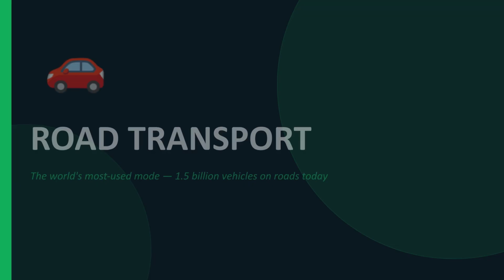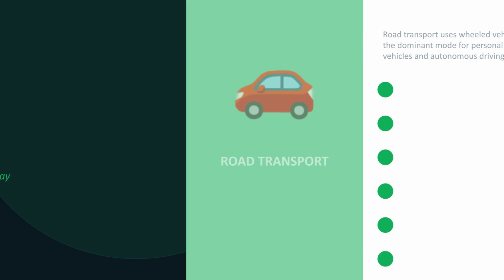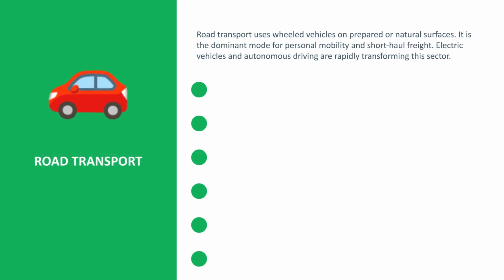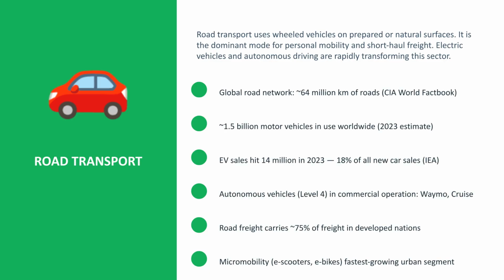Finally, we examine road transport, the world's most used mode, with an estimated 1.5 billion vehicles on roads today. Road transport relies on wheeled vehicles and is essential for personal mobility and short-haul freight. The sector is evolving rapidly with the shift to electric and autonomous vehicles.